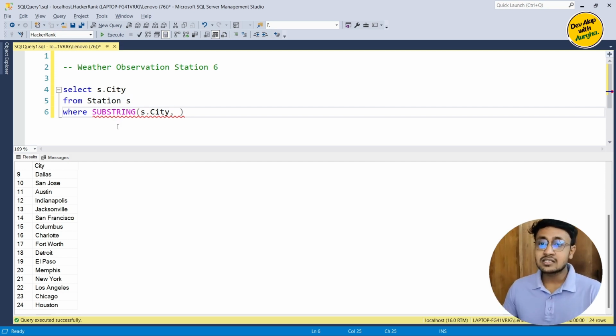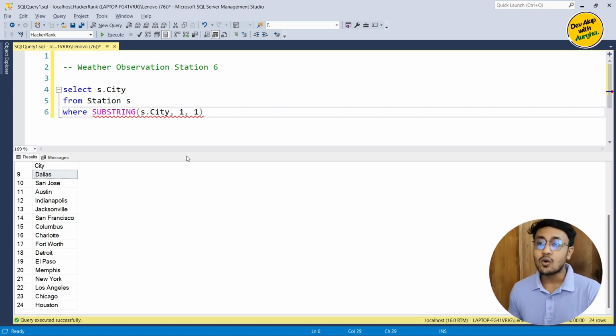As we want only the first character, we'll insert index 1. SQL Server starts its index from 1, not from 0 like other programming languages. The next parameter is how many characters we want to take. We only want the first character, so one character.